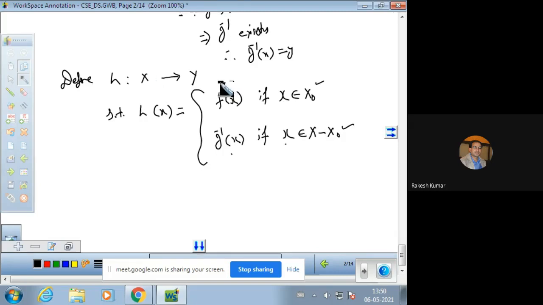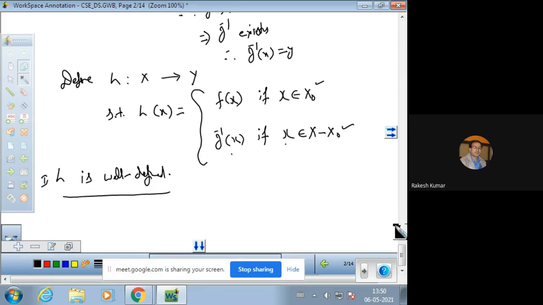And if we construct any function, then it is important to check that it is well defined. So the first heading should be h should be well defined, and we know what we want to prove.